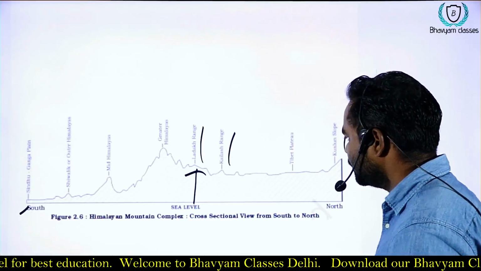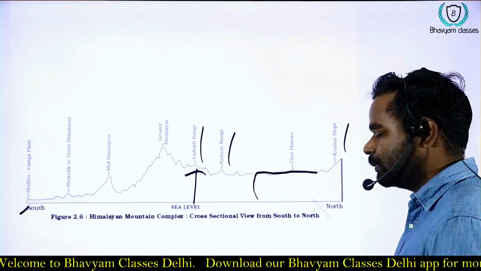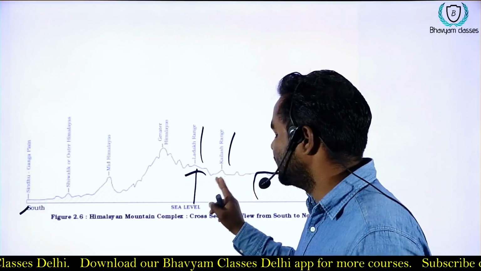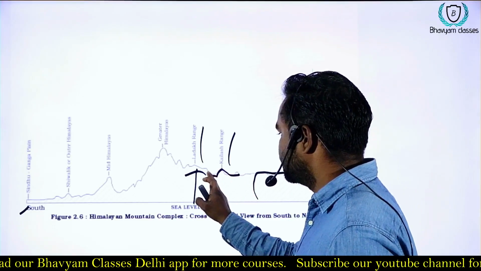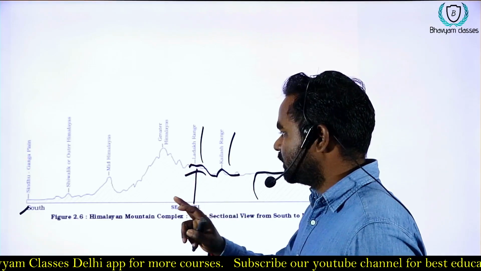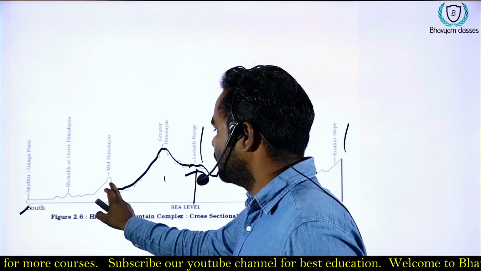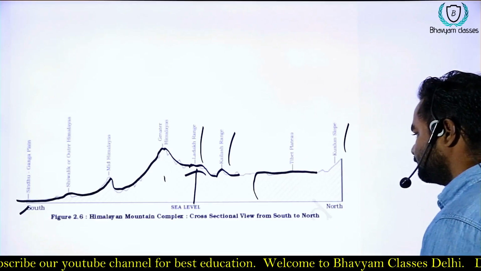Okay, you can easily compare this. Tibet is a tableland, and the tableland starts discontinuing and becoming hills in the Kailash range, then the Ladakh range in Trans Himalaya, then we have the highest Great Himalayas, then we have Middle Himalaya, then we have Shivaliks, and then plain.